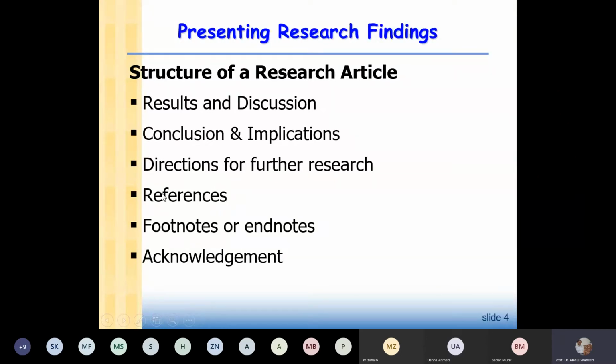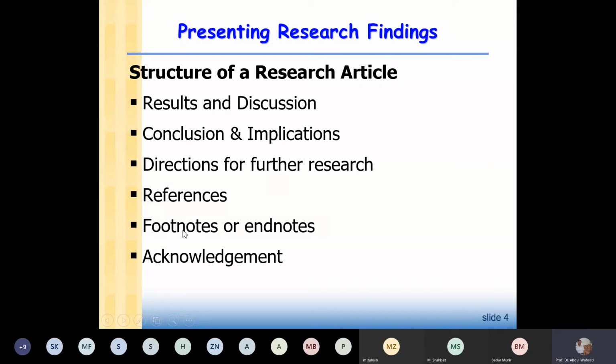Okay, and then your references should be in alphabetical order, by the author name. In the references, you will write the author name, the year of publication, the title of the study, the title of the book that you used or cited in the article, and then the name of the journal, volume number, issue number, page number. All these you will mention.